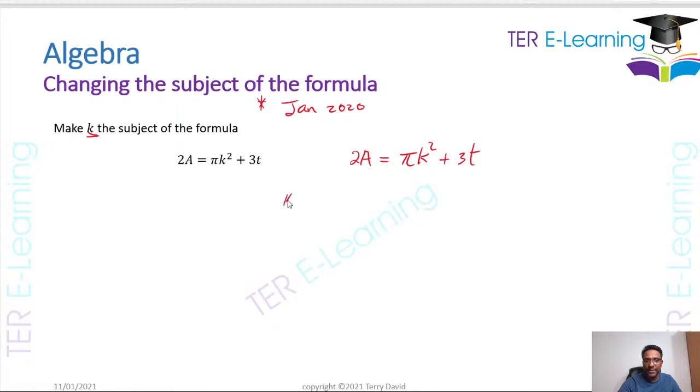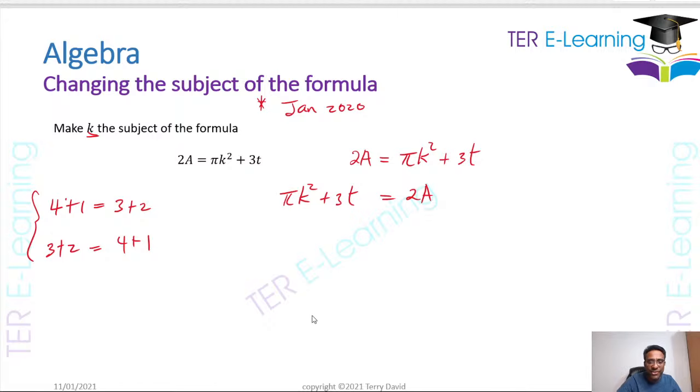Now, what I would do here is say pi k squared plus 3t is equal to 2a. And then some student might say, sir, how come you moved it to the left-hand side and you didn't change the sign? And then I will show them this. If I have, let's say, 4 plus 1 is equal to 3 plus 2, that's like 5 equal to 5. I could also write 3 plus 2 is equal to 4 plus 1. These two statements are true, and I have not changed the sign at all.